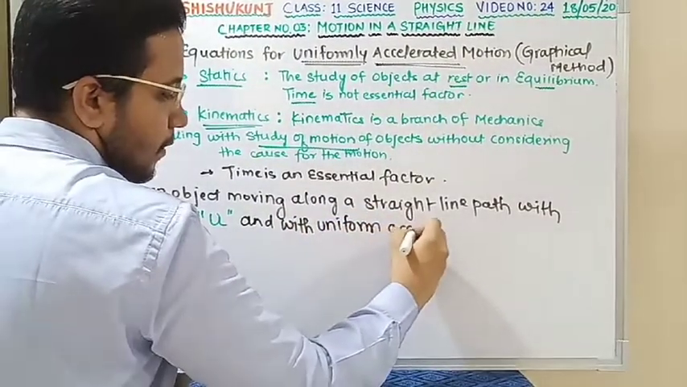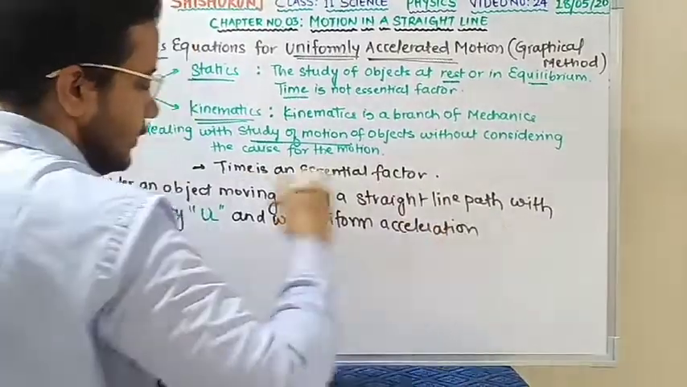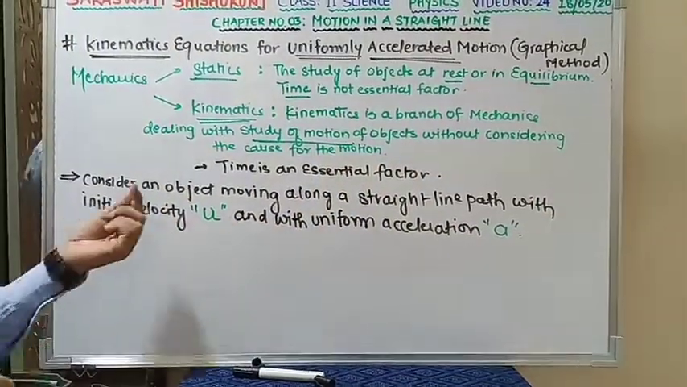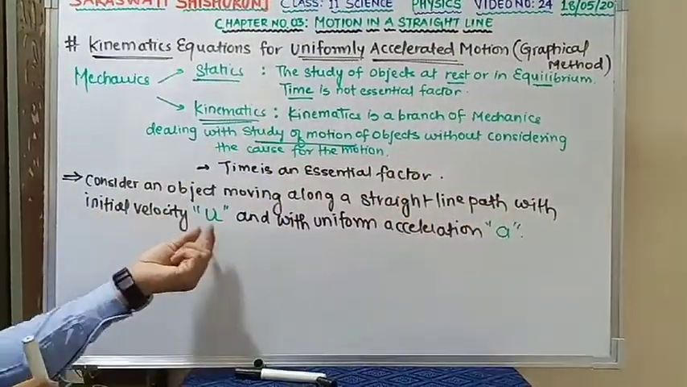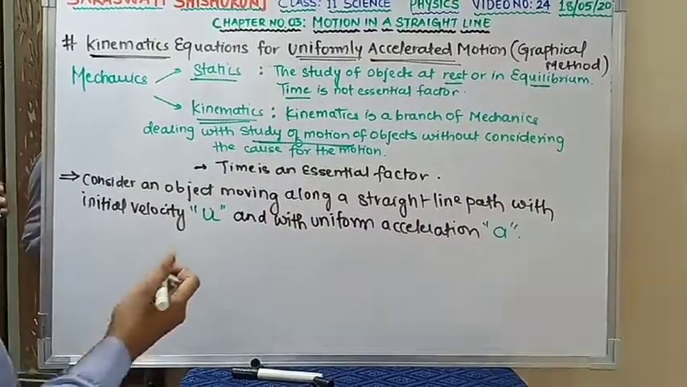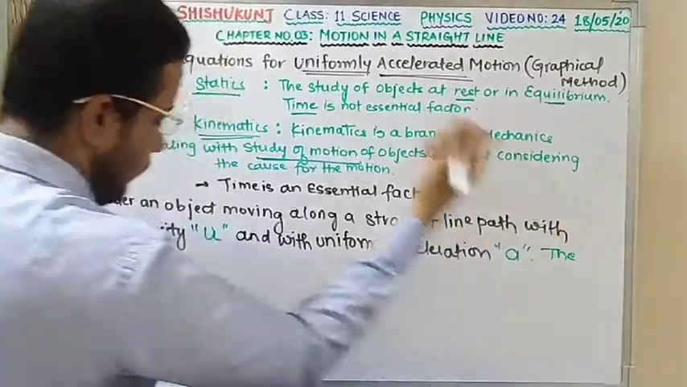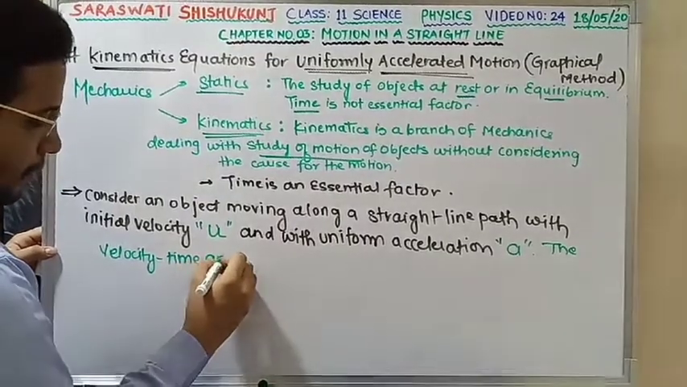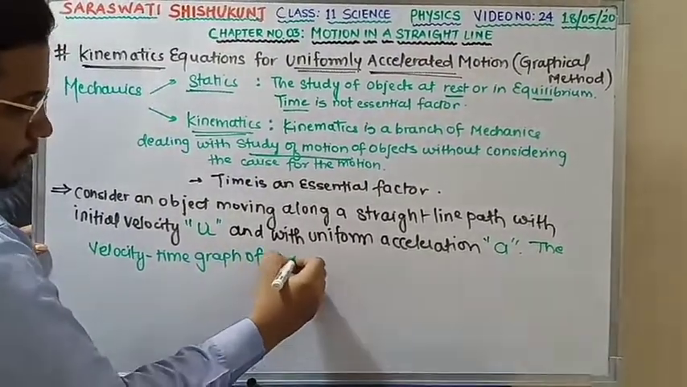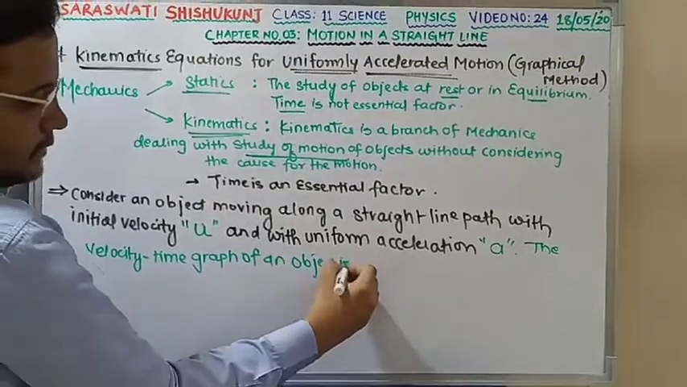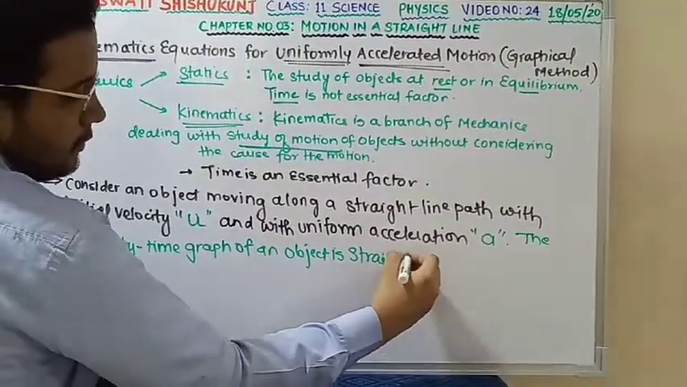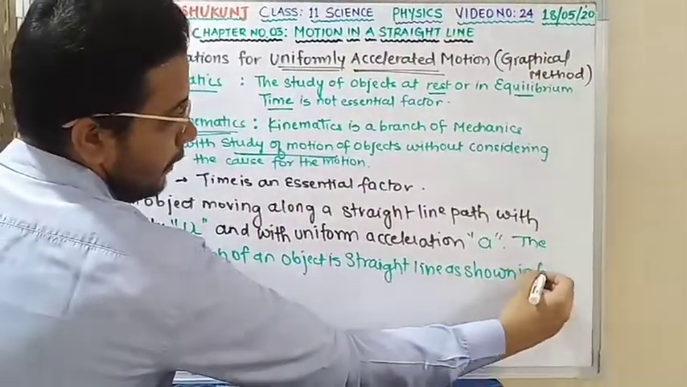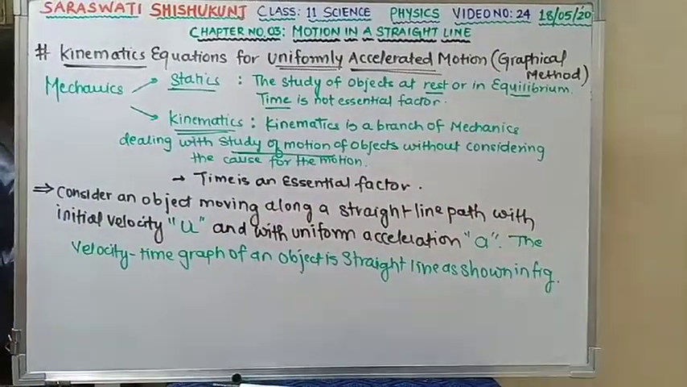The uniform acceleration we are considering is a. Till this clear? We are considering an object moving along a straight line path with initial velocity u and with uniform acceleration a. The velocity-time graph of the object is a straight line as shown in the figure. Clear? Now we are going to see the figure.